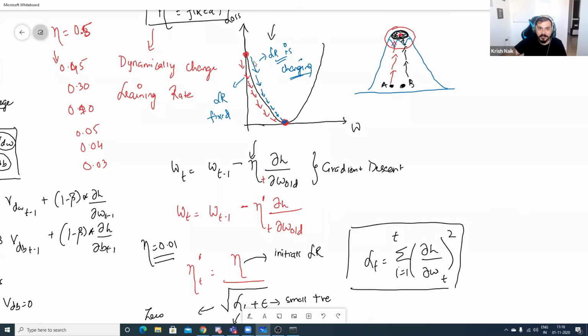We saw that in case of AdaGrad, initially the jump is high, and then it becomes smaller. That means after starting with one learning rate, we should reduce it as we move towards the convergence point, and this will happen with respect to time steps.